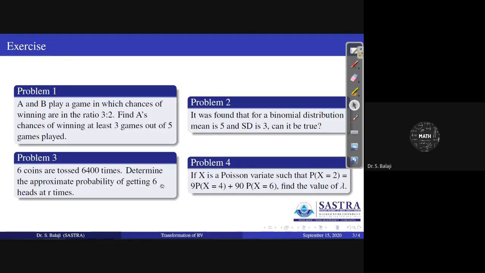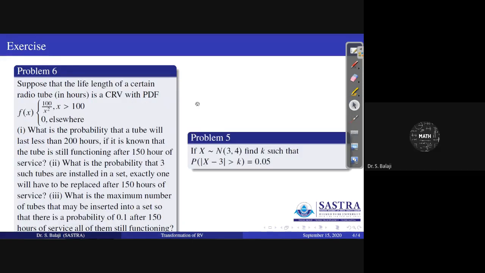For n given, p you can write. Therefore, lambda is nothing but np. With the help of that, you can construct lambda. Here is also a Poisson variate with some equation given. Therefore, in that equation, you will substitute the PDF of Poisson. Then you have to identify the value of lambda.